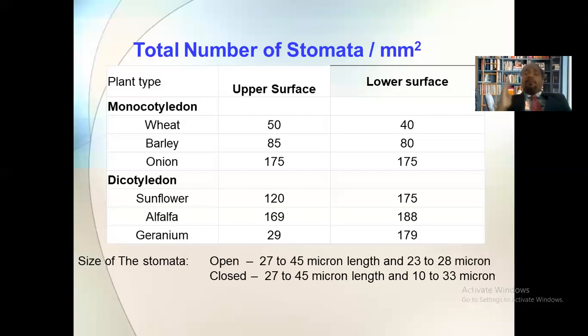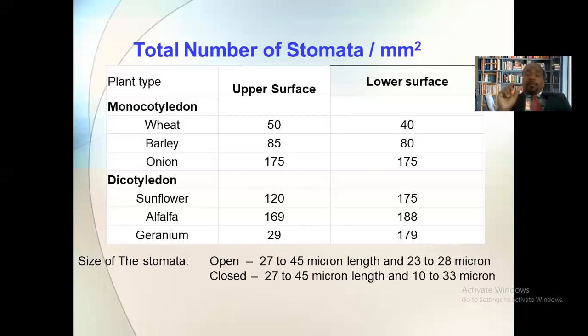Okay, what can we conclude from these numbers? We can conclude that in the case of monocot plants, fewer stomata are found on the upper epidermis, whereas more stomata are found on the lower epidermis. In the case of dicot plants, more stomata are found on the lower epidermis, and fewer stomata are found on the upper epidermis. Okay, when we are talking about the size of the stomata, getting it, size of the stomata, then